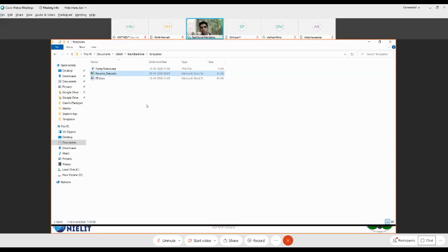Sorry, you are going to loop through the data table, and for each row, you are going to get the values, right? What are the values? Row of 0 is going to contain the name. Row of 1 is going to basically contain the phone number. Row of 2 is going to contain the email ID. Row of 3 is going to contain the profile details. Row of 4 is going to contain experience, and so on.